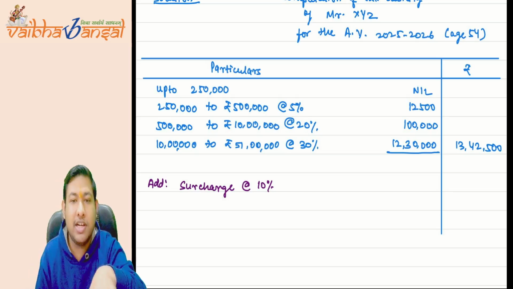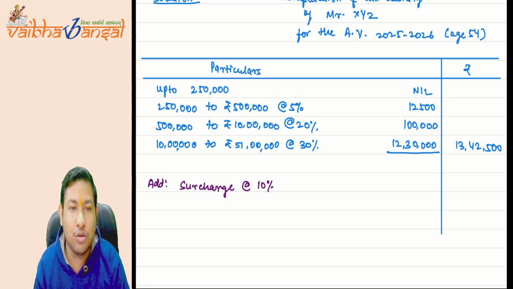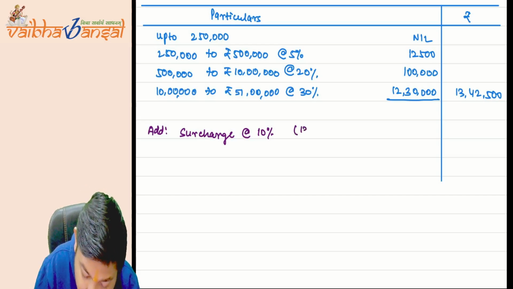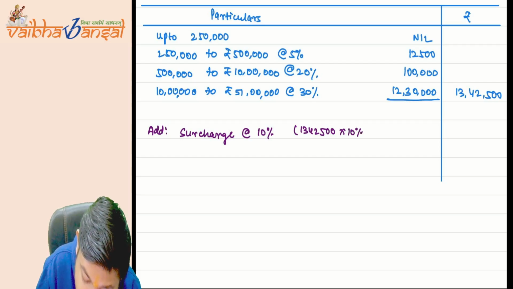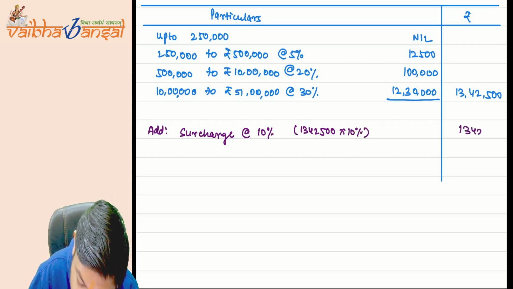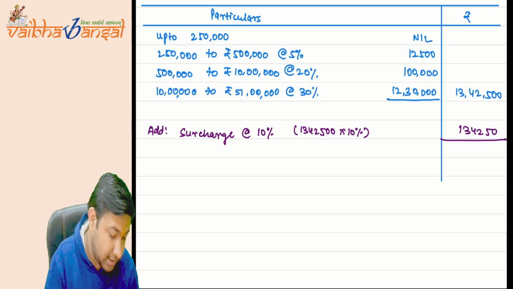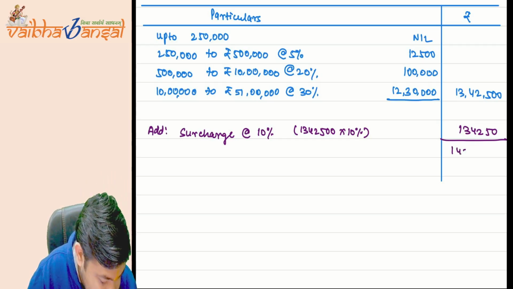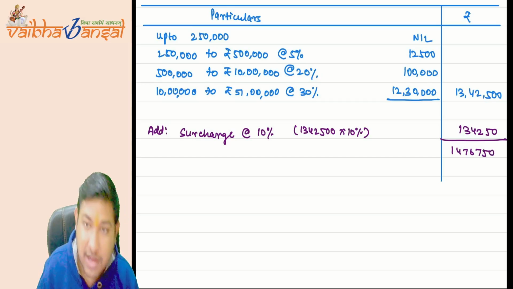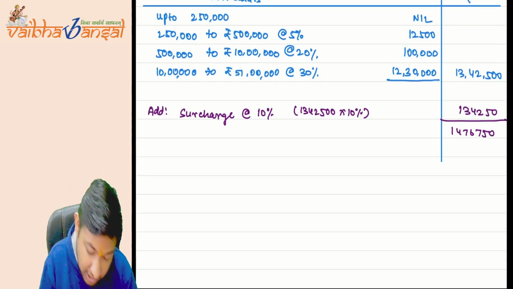So I have to calculate 10% on 13 lakh 42,500. It comes to 134250. Plus 10%, it will come to 1476750.